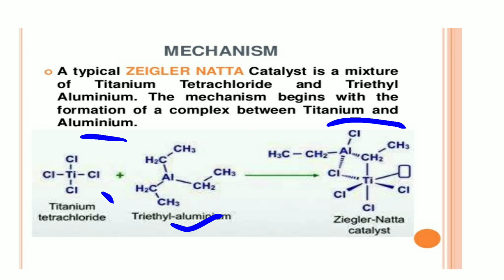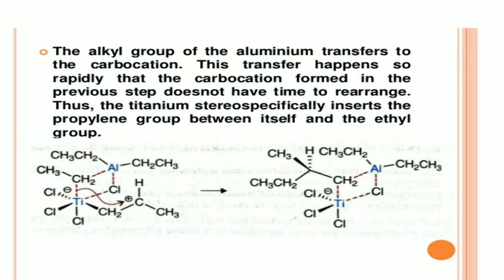You can see here this titanium tetrachloride is reacted with the triethyl aluminum. This tetrahedral compound gets converted to the octahedral form, and they form an empty site. The CH2 of this trialkyl aluminum is attached to this titanium.